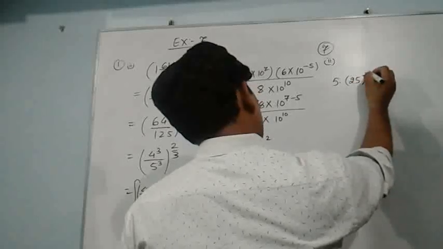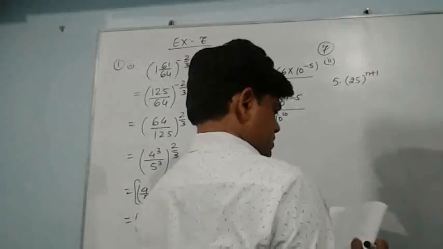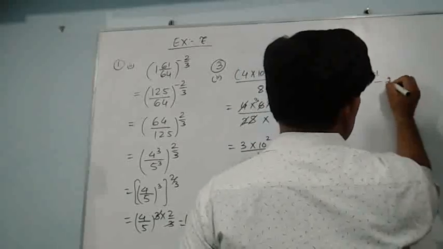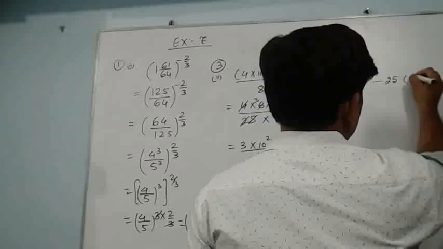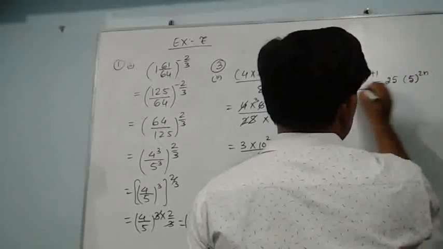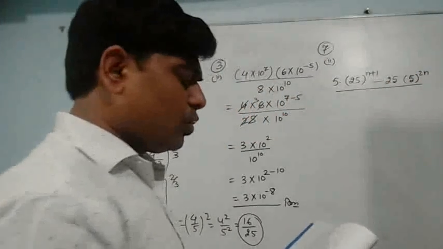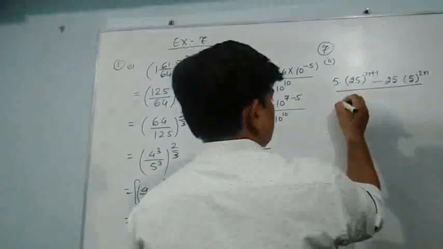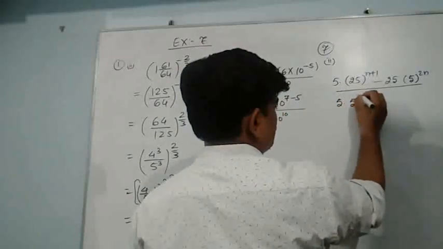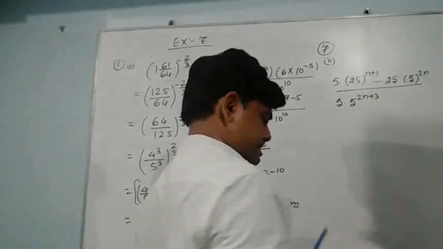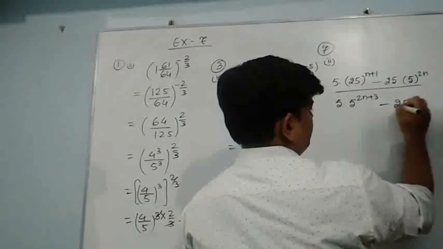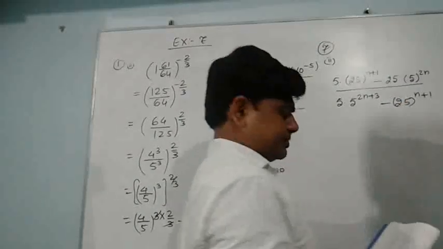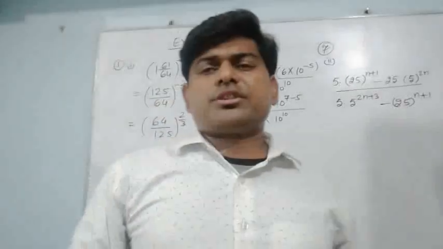It's written 5 into 25 to the power n plus 1 minus 25 into 5 to the power 2n, whole upon again 5 into 5 to the power 2n plus 3, and then minus 25 to the power n plus 1. We need not do anything, we have to simplify it. You can see, please.